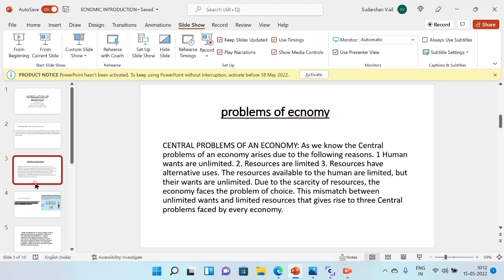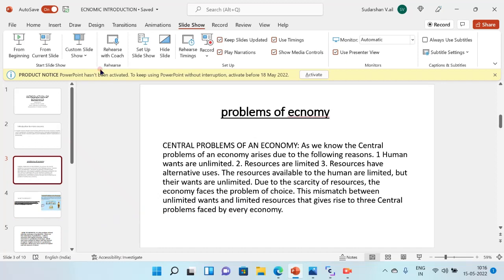The second problem is the problem of alternative uses. A particular product may have alternative uses, so that may lead to the problem of choice. Because of these reasons, there are three main problems faced by every economy.